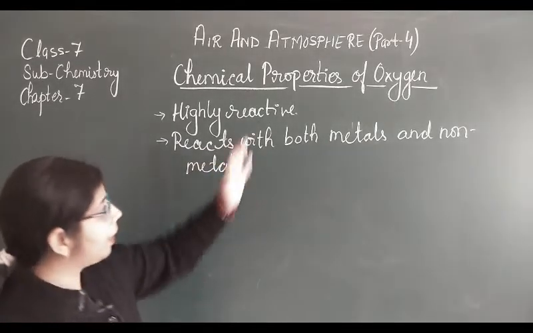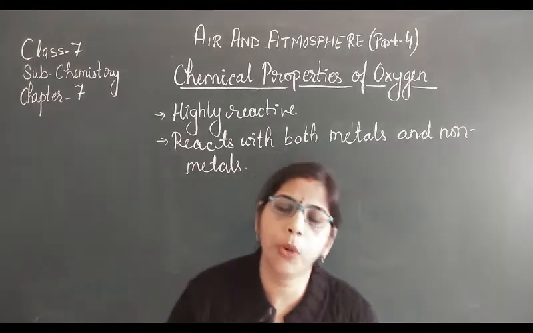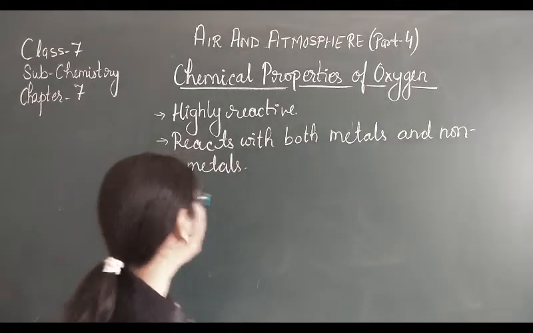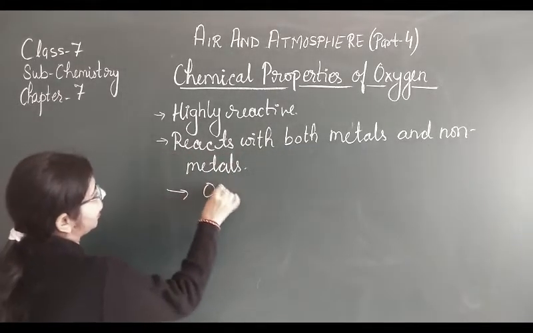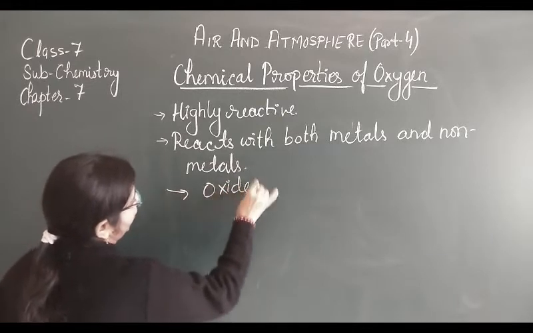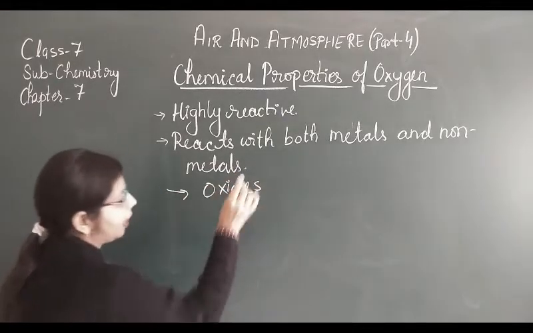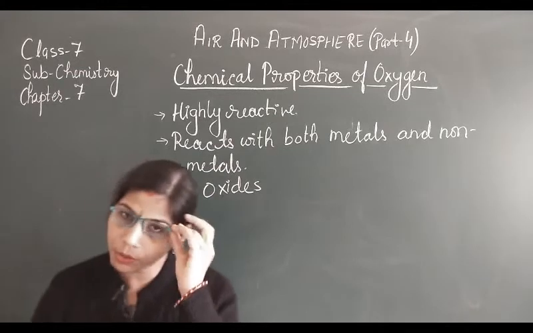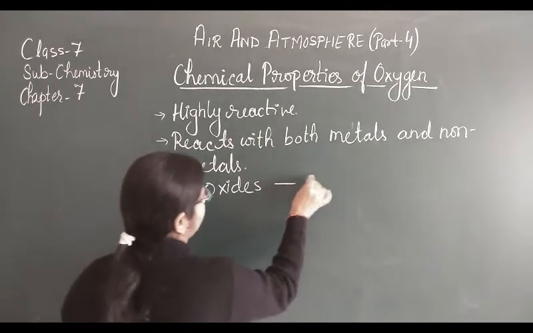Now when it reacts with both metals and non-metals, it forms oxides. That's why this process is known as the oxidation reaction.